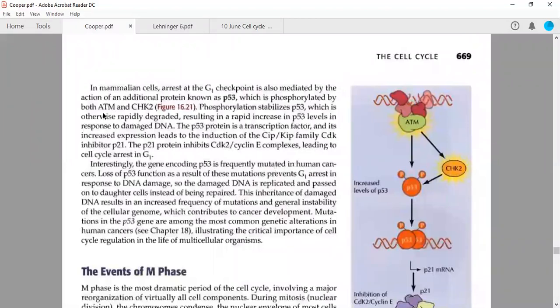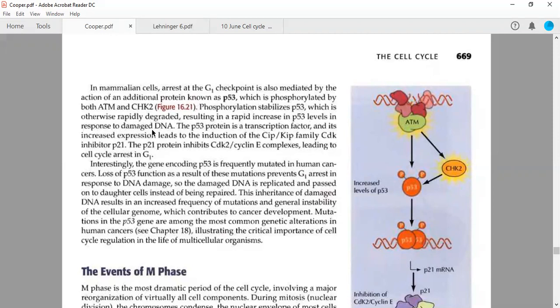So this ATM protein, which binds to double strand breaks, and checkpoint kinase 2 are able to phosphorylate P53. Now underline this. This phosphorylation stabilizes P53. Once P53 is phosphorylated, it is very stable, and it will not form a complex with regulatory proteins, for example MDM2. Because it is a transcription factor, otherwise, if the phosphorylation is not there, it will be rapidly degraded. But once the phosphorylation is there, it will not be degraded anymore, resulting in a rapid increase in P53 levels in response to the DNA damage.